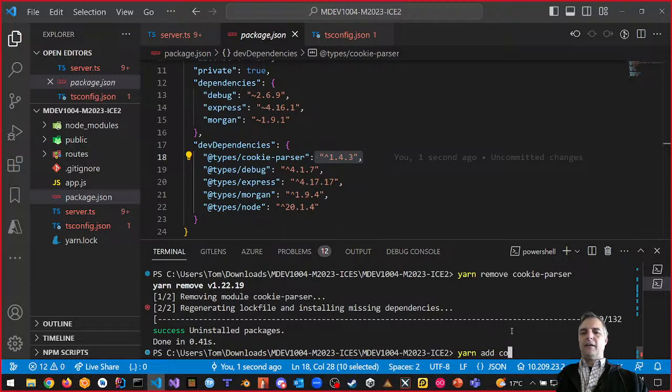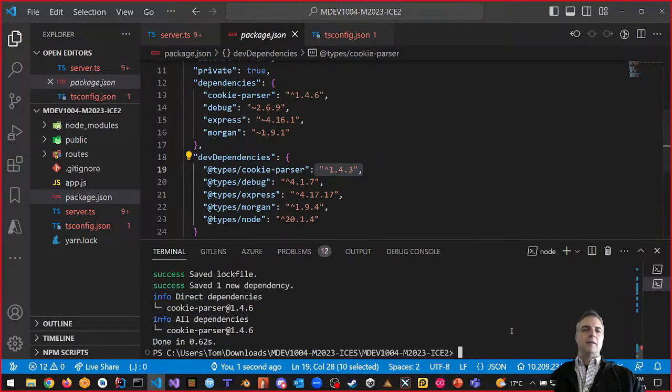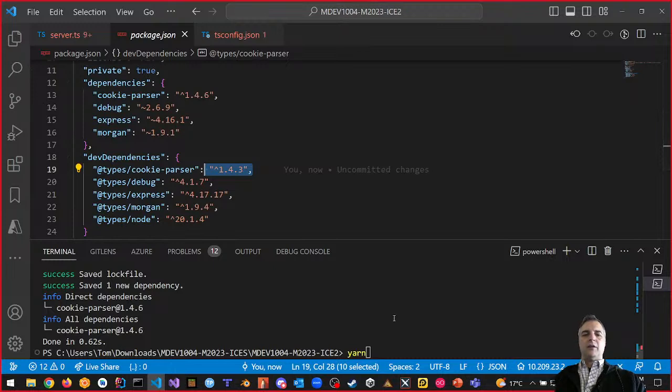Let's put it back in. Yarn add cookie parser. Now it's back to 1.46. That's the latest version. Let's do the same thing for all of them. So we'll say yarn, and by the way, you can do it all at once if you want to try this out. Yarn remove, oops, undo.